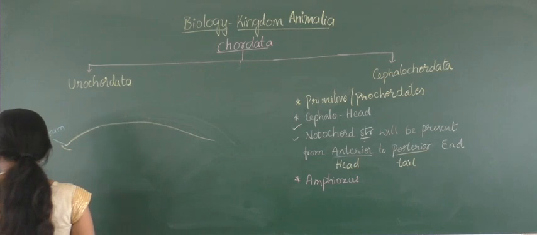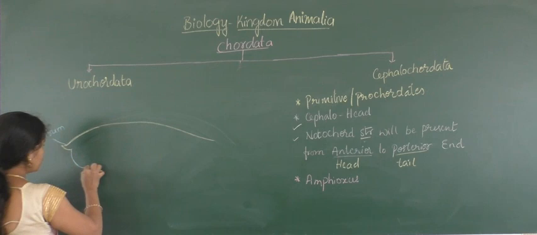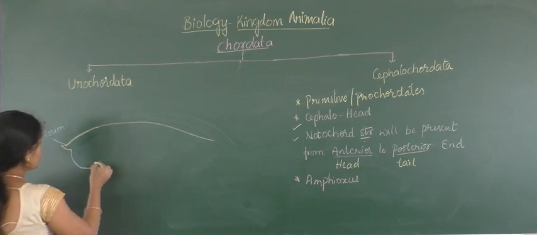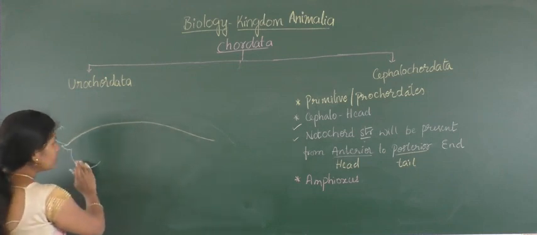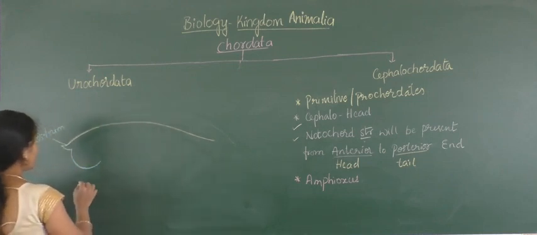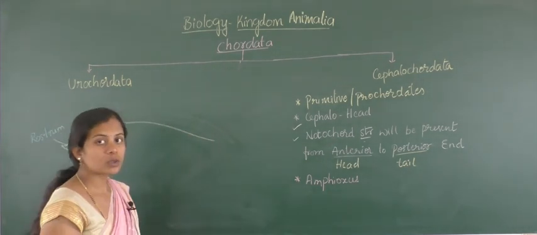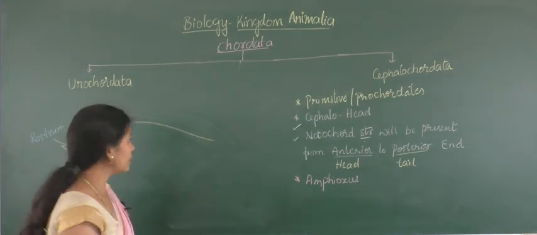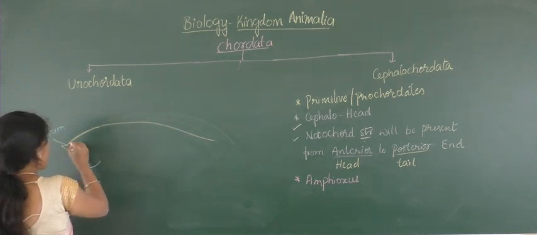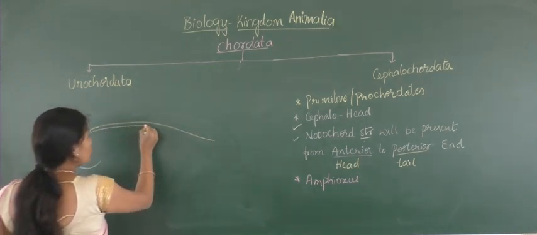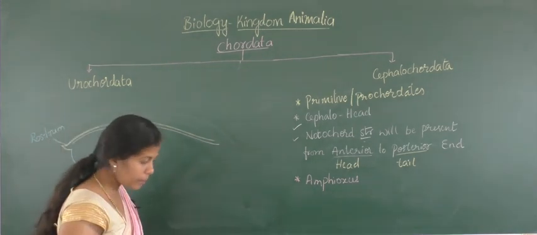Later it contains a little swollen, balloon-like structure which is present at the ventral side of the organism. This is the dorsal side of the organism, and this is the ventral portion. We know that the notochord will be present on the dorsal region. So there will be a notochord from the anterior head region to the posterior tail region, throughout the body.